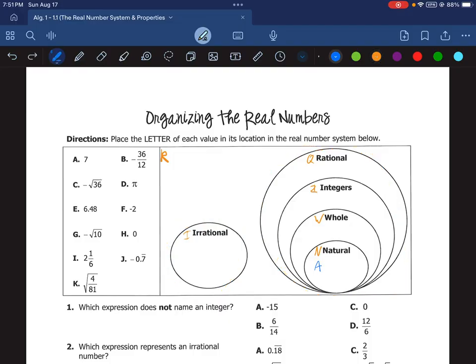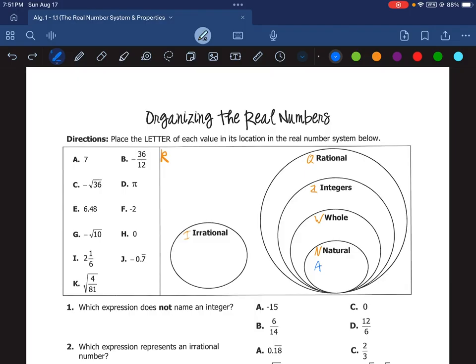I encourage you once again to go ahead and go through here and see if you can place as many of them as possible in the correct groups, once again the smallest group. And be careful, just like we did in the last problem set, you'll have to simplify some of them before continuing.